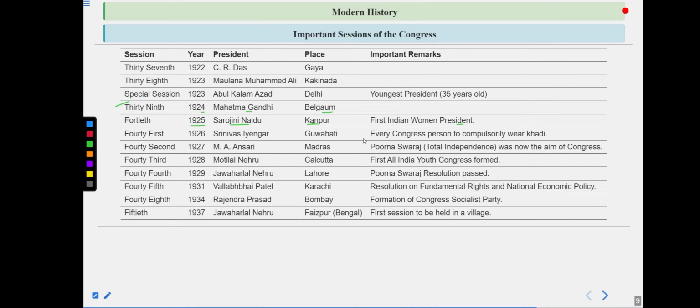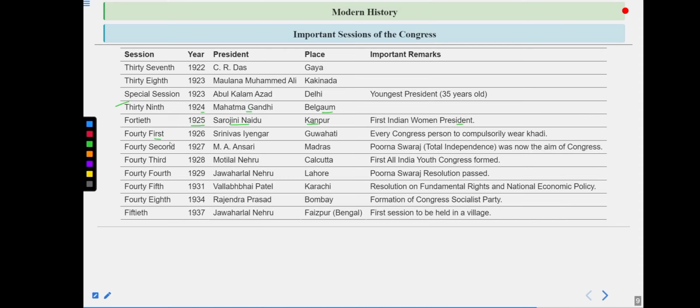In 1917, that was not there in the list. In 1917, the Calcutta session was held, and in that session, Annie Besant became the first woman president of INC. Annie Besant was also famous for Home Rule League movement, and she brought this ideology into our country. And that is why in 1917 in Calcutta, she became the first woman president of INC. But if someone asks you first Indian woman, then that was Sarojini Naidu in Kanpur.